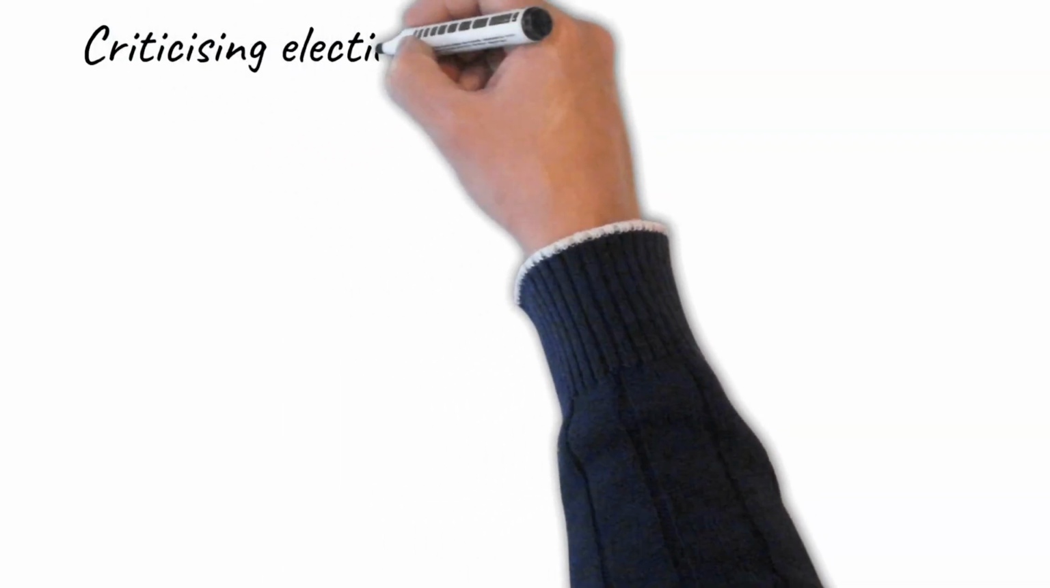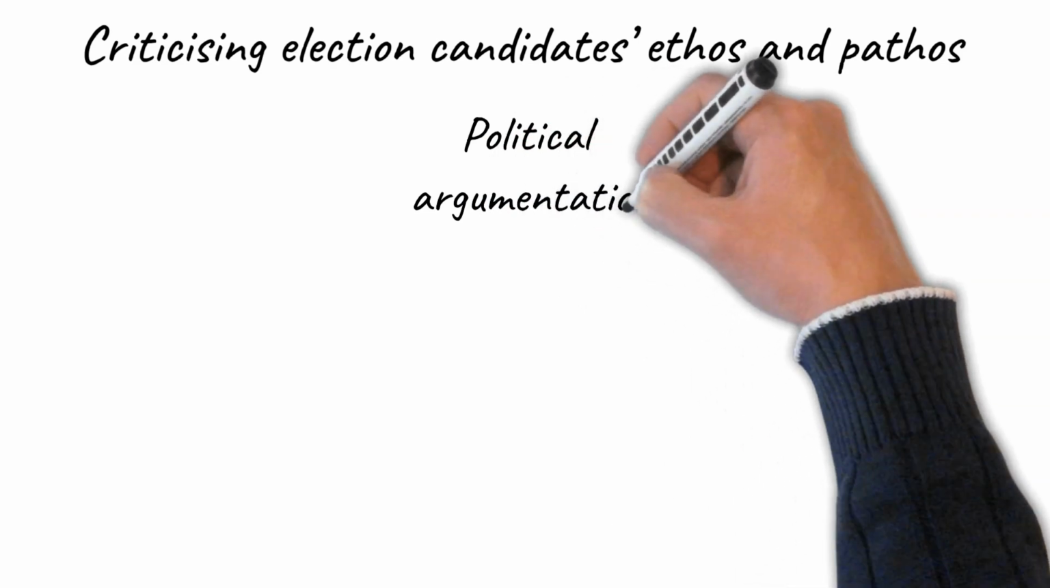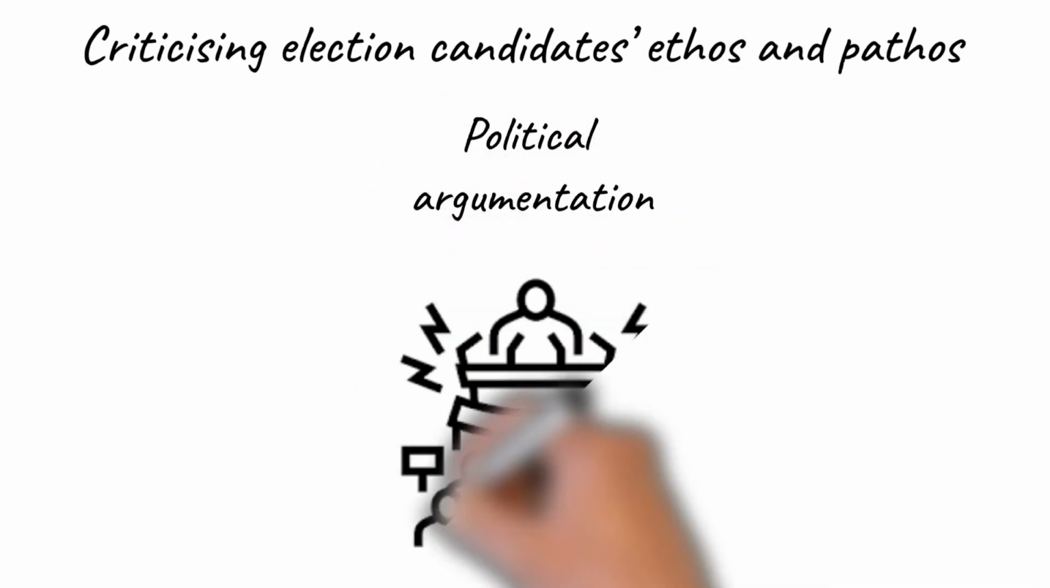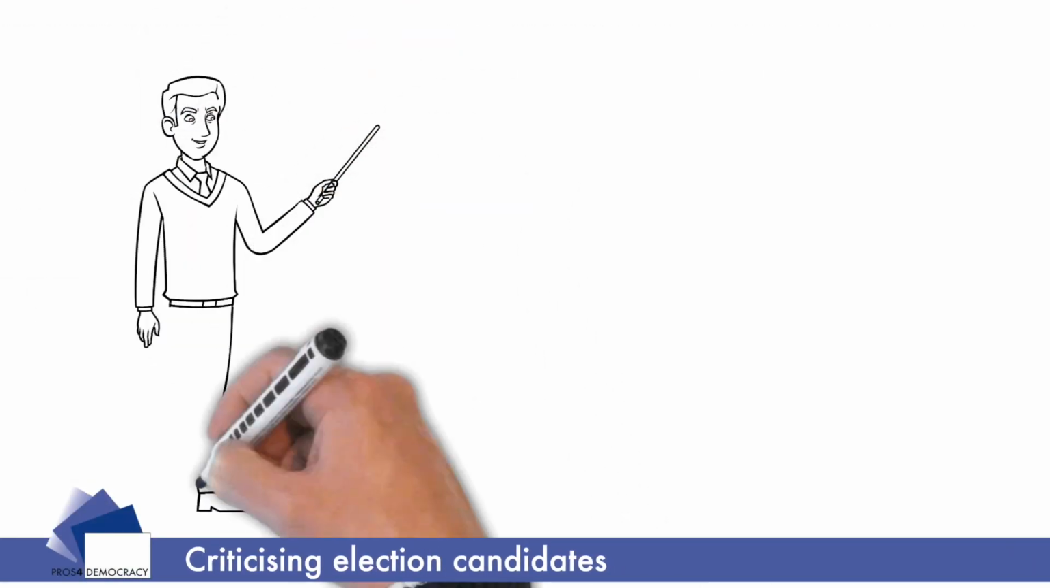Our topic today is criticizing election candidates' ethos and pathos. Here, students will learn about concerns pertaining to political argumentation from the perspective of socio-emotional literacy. Let us understand the objective of the video.